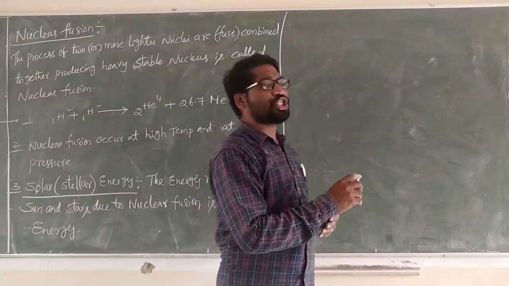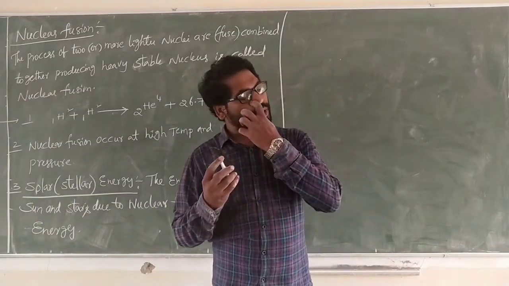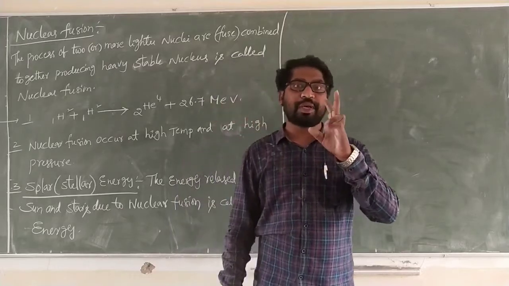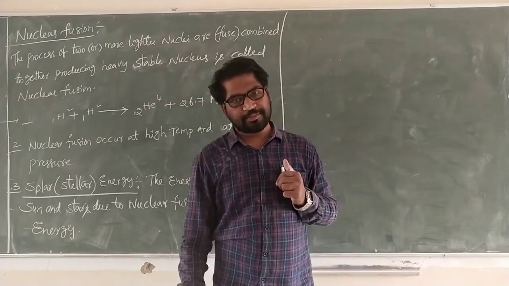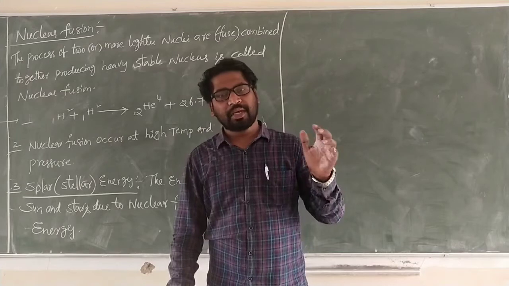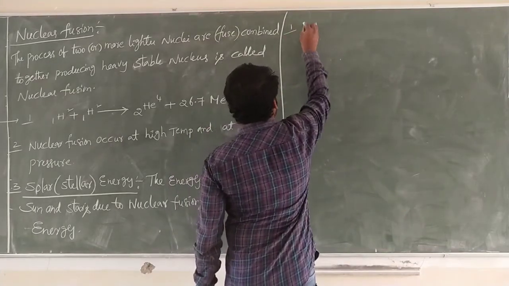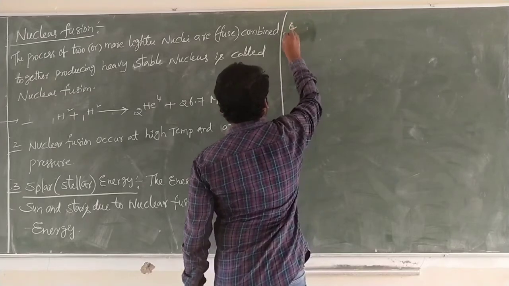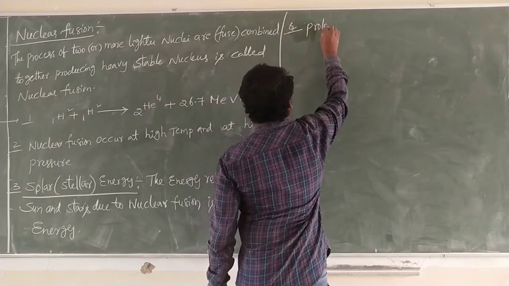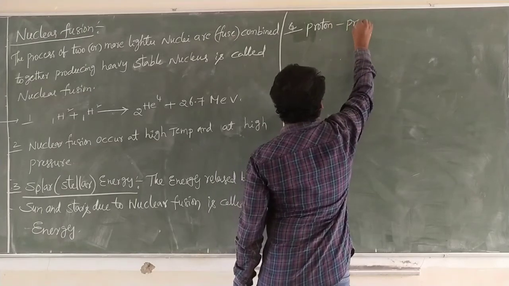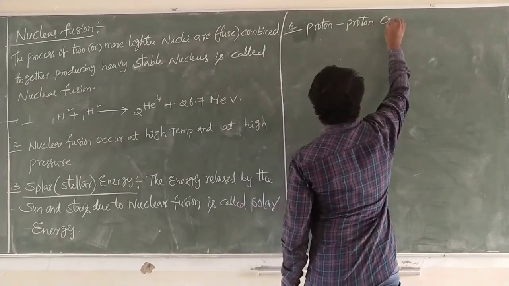The solar energy is produced by two processes: the proton cycle and the carbon nitrogen cycle. First one is the proton cycle.